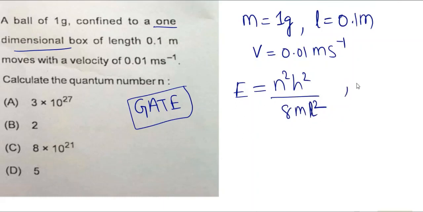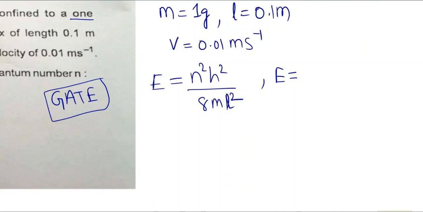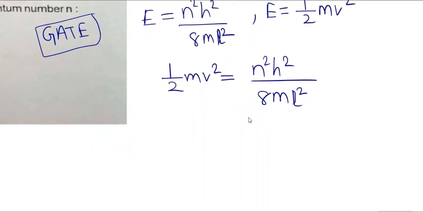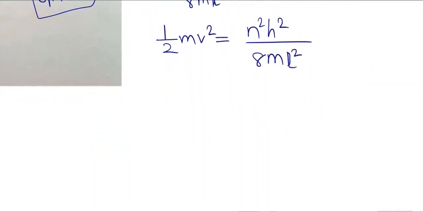We know energy is our kinetic energy, since the particle is in motion, half m v square. From these two equations we will conclude that half m v square is equal to n square h square by 8 m L square. Then we have to put all the values here.